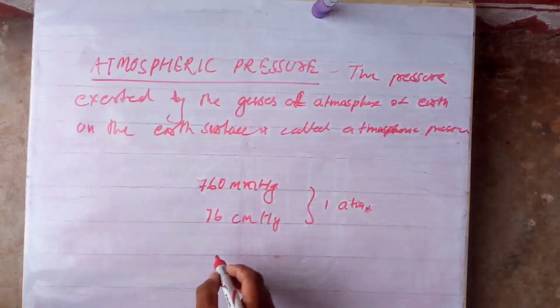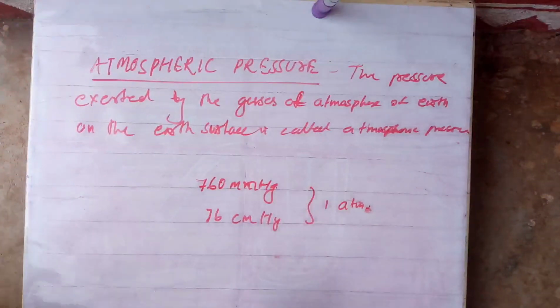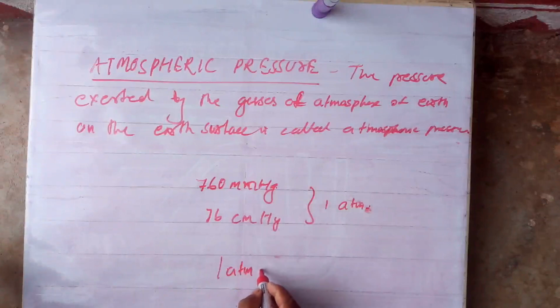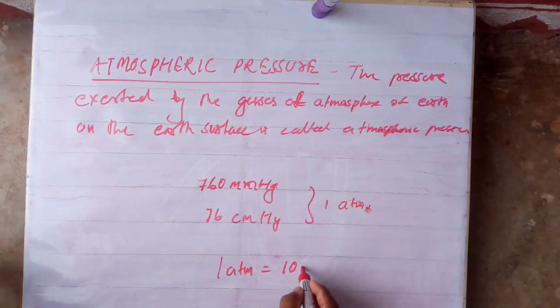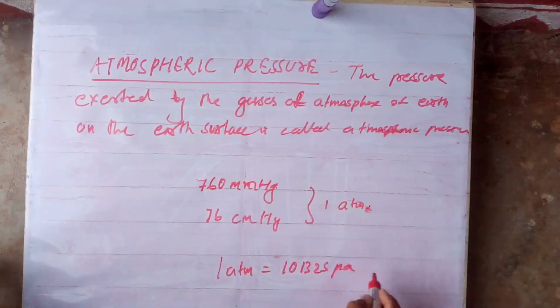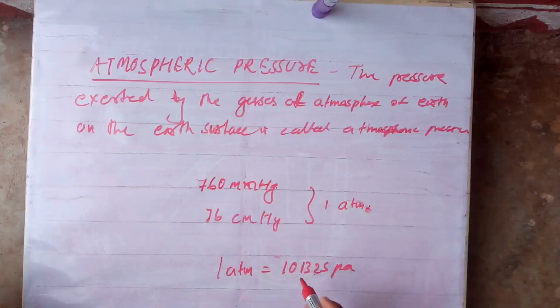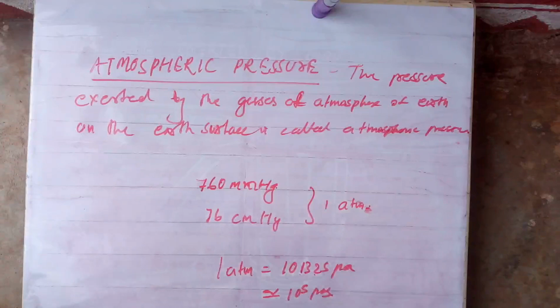Okay, 1 atm. The standard SI unit is the Pascal. So 1 atmosphere of pressure is equal to 101,325 Pascal. Okay, are you clear? Generally, approximately we say 10 to the power 5 Pascal. Are you clear? Approximately, we call it 10 to the power 5 Pascals.